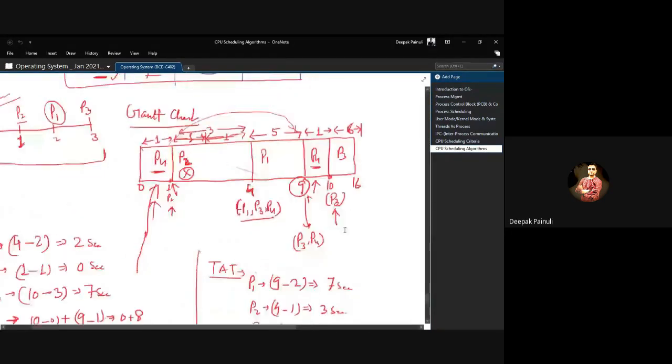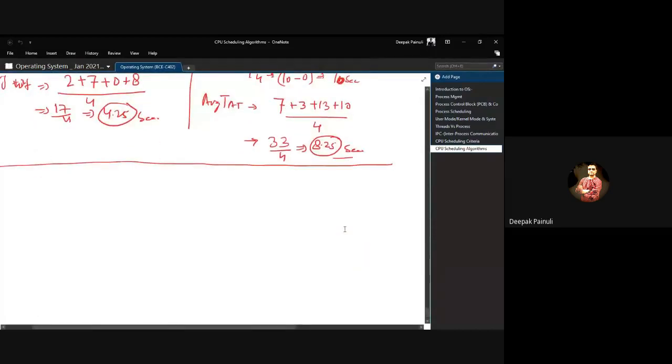Now come to the second portion of our scheduling algorithms, which falls in the preemptive algorithms category, right?